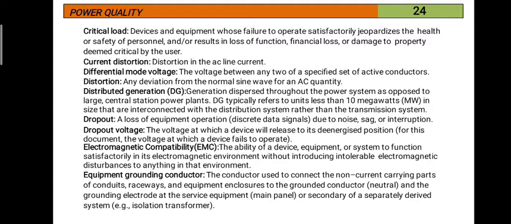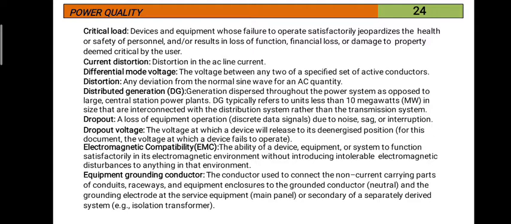DG is a mixture of sources, not only one type. At one place solar power is there, at another place, a very short distance away, wind power is there. Biogas, biomass, wind power, all these are joined together to form a new generation which is called distributed generation.